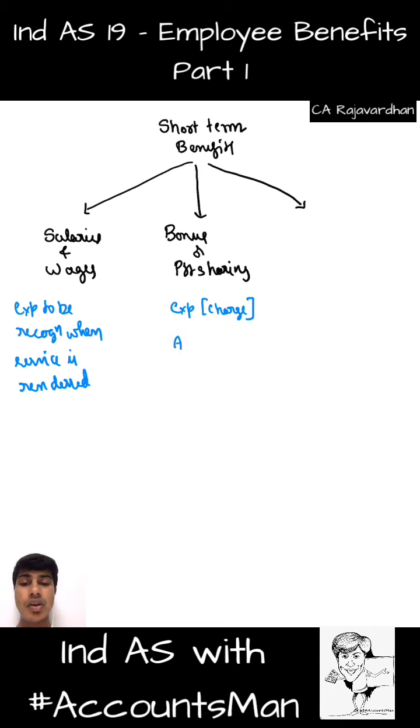You get that? It is not appropriation of income. It is expense. It is charge against my income. It will decrease my profit. It is not a below line item. It is above line item. You get that? That's the first and foremost point.